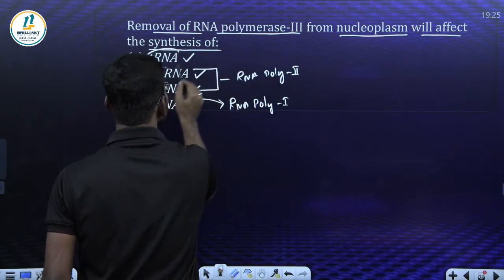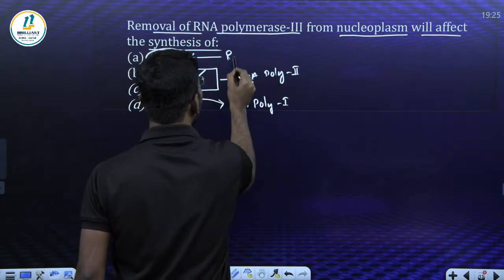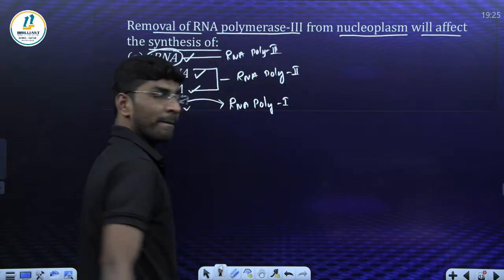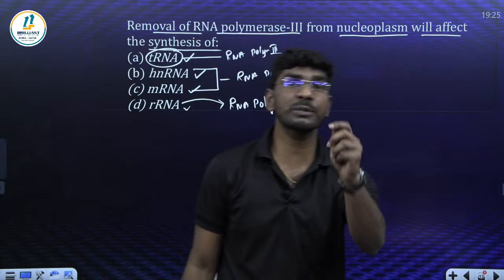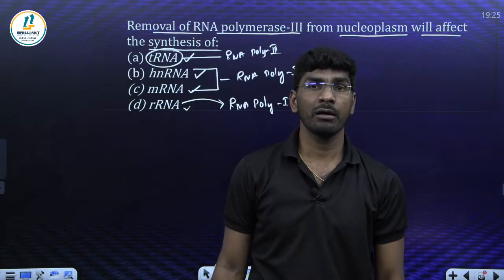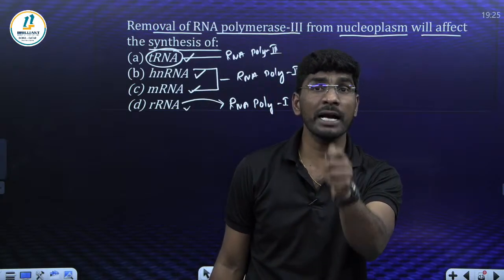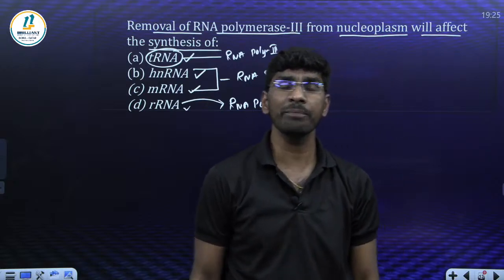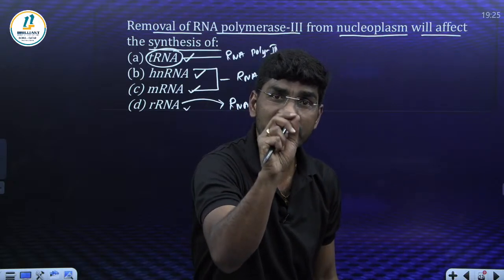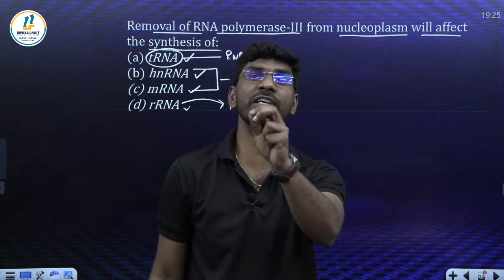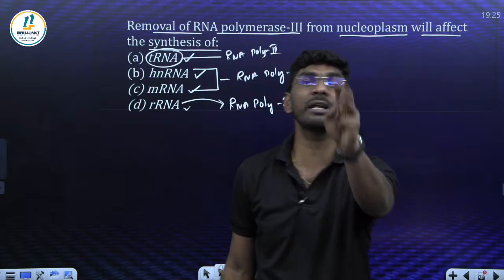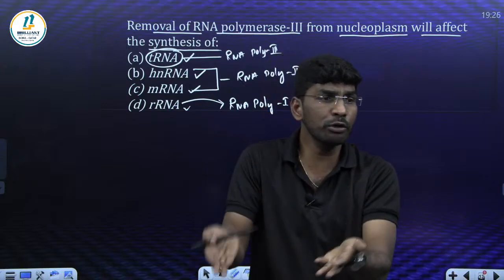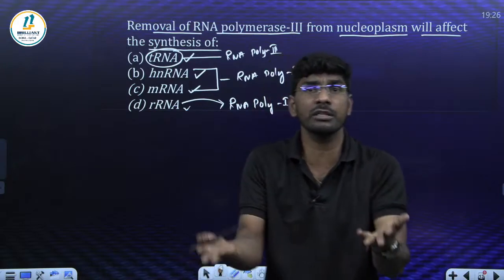What about this one, the smaller one? This is made by RNA polymerase 3. tRNA is also called the smallest RNA, soluble RNA, adapter RNA, clover leaf-like structure RNA. For the transcription of tRNA, we need a specific enzyme called RNA polymerase 3. They're asking what happens if you remove that. If you remove that, there is no synthesis of tRNA.